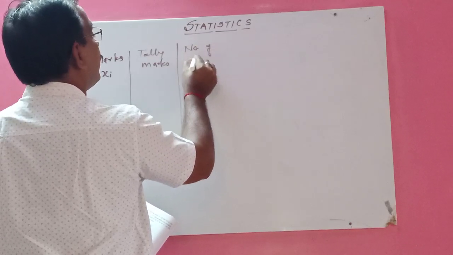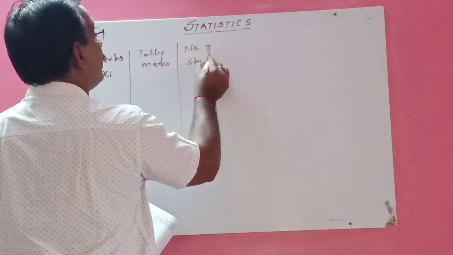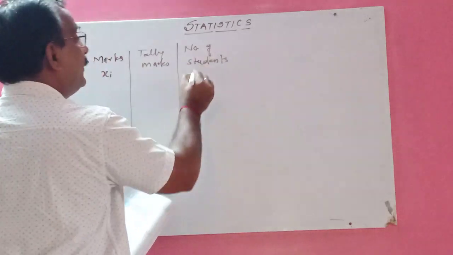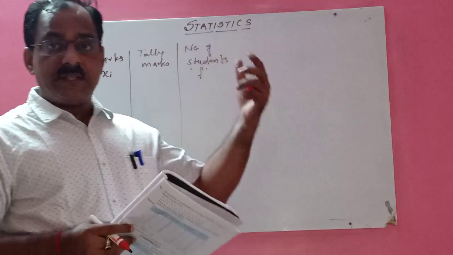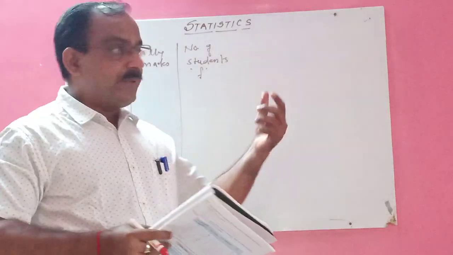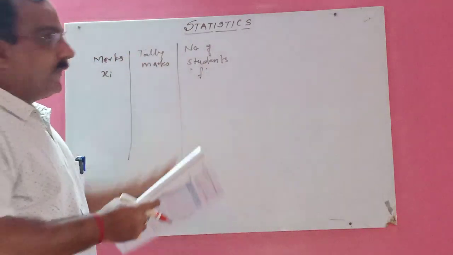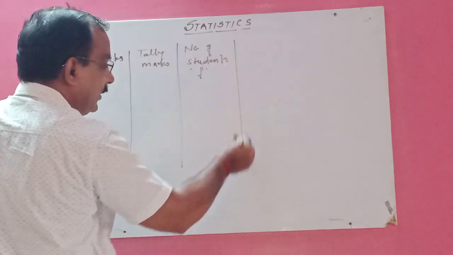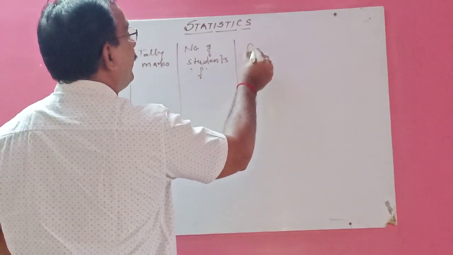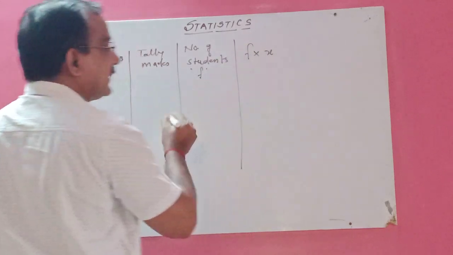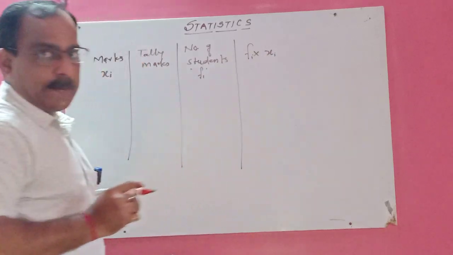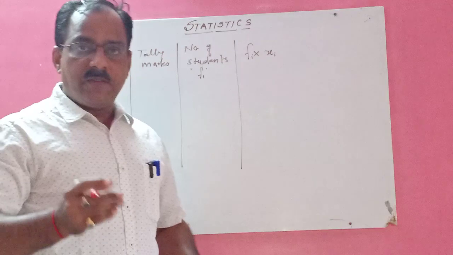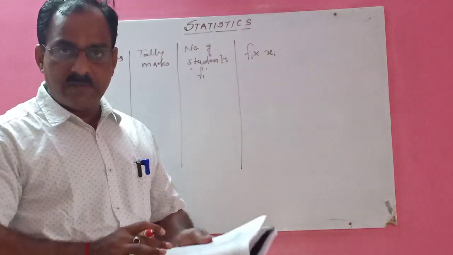Number of students, right, which is called frequency. Number of students, there are 37 students, so it is denoted by F. And one more column is there, which is the product of frequency and X, Fi and Xi. Now the marks are given out of 10.